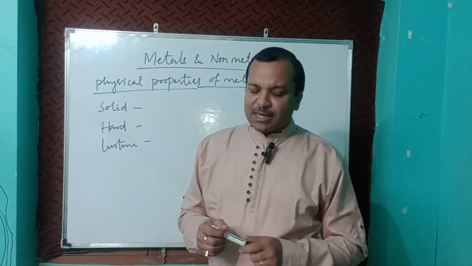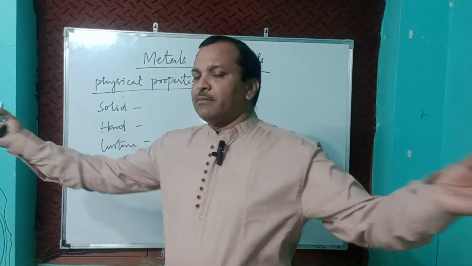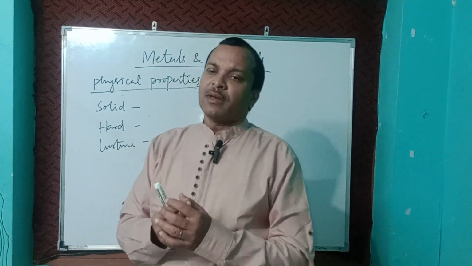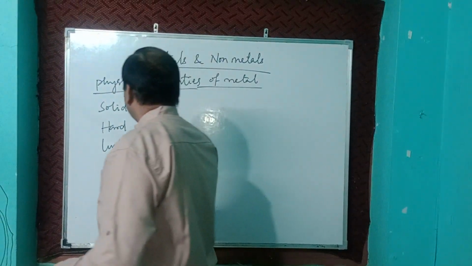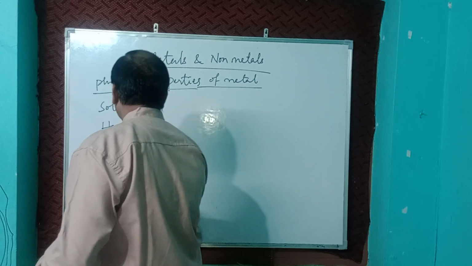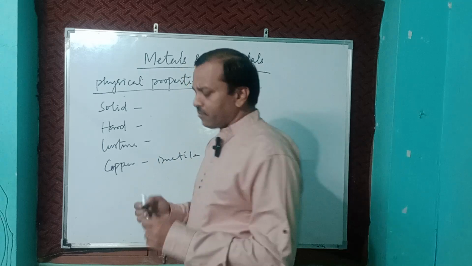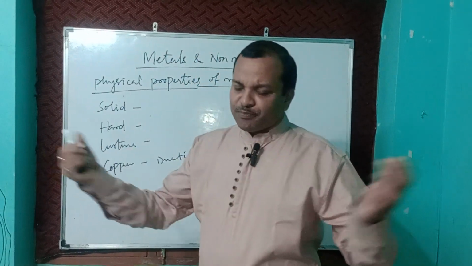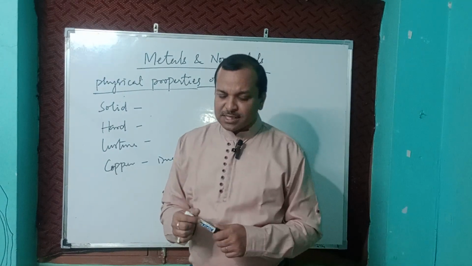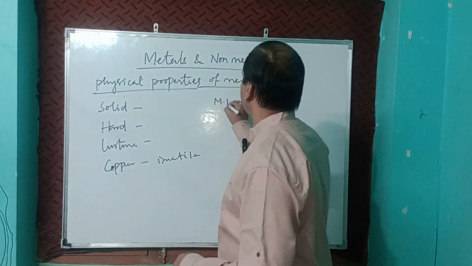Next, metals are ductile. Ductility means it can be drawn into wires. For example, copper has the ductile property. All metals are ductile. If we beat any metal, it can be drawn into wires. That is ductility. Metals have a high melting point and boiling point.